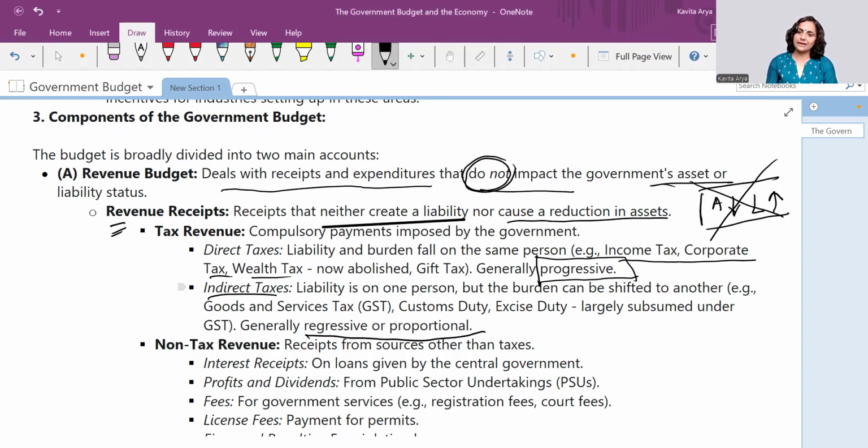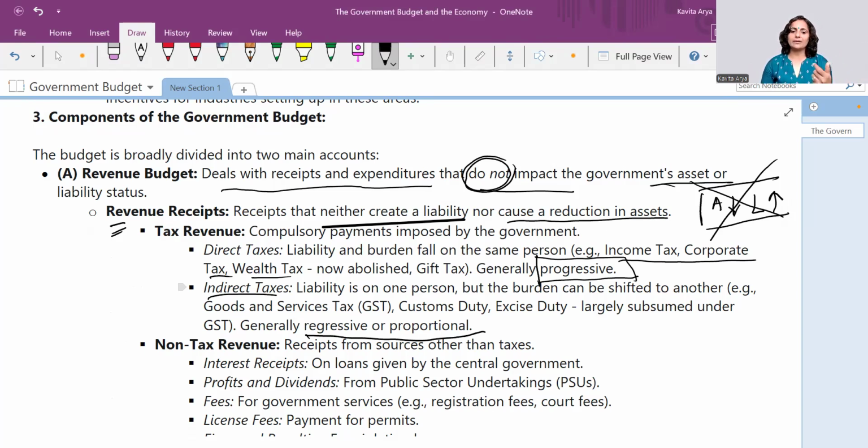And this is indirect. When I say indirect, indirect means where there is a scope of shifting the tax burden to somebody else. For example, you watch a movie in the theater, right? Along with the ticket amount, you're paying taxes. That tax is collected by the cinema owner, and that is paid by the cinema owner.